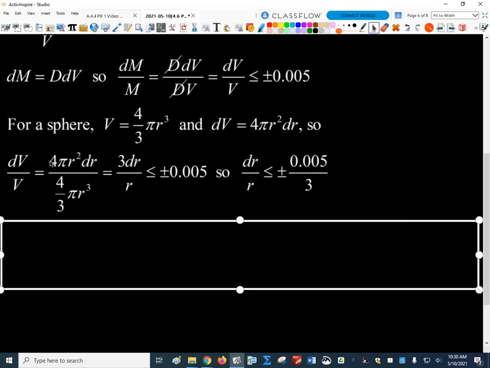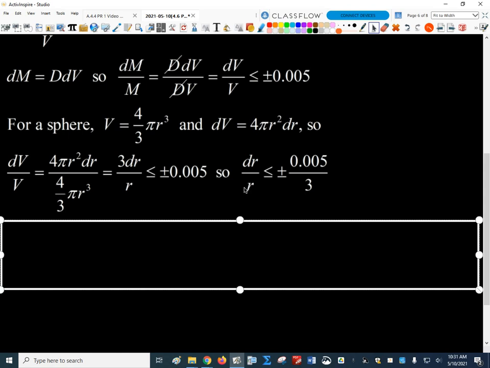We can do this math pretty easily: 4 pi r squared dr over 4/3 pi r cubed. 4 over 4/3 is 3. We can cancel an r squared top and bottom, and we get 3 times dr over r. Well, there's our dr over r, the measurement error. That's what we're trying to find: what should dr over r be. So I can just divide each side through by 3 and solve for the quantity dr over r.